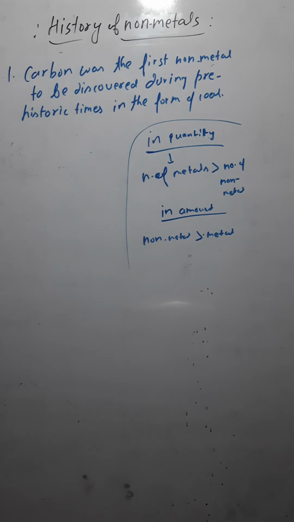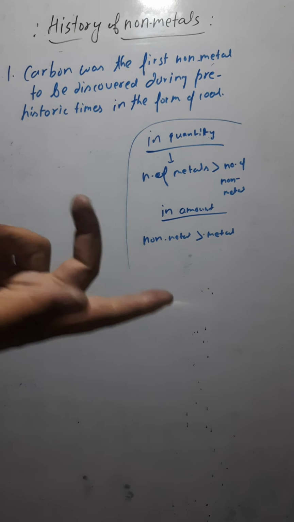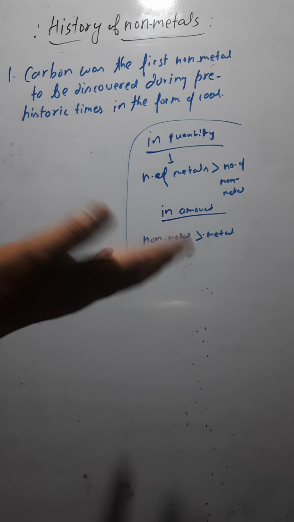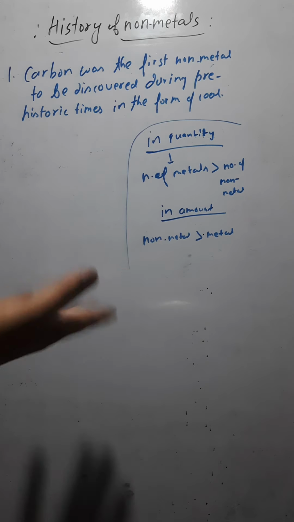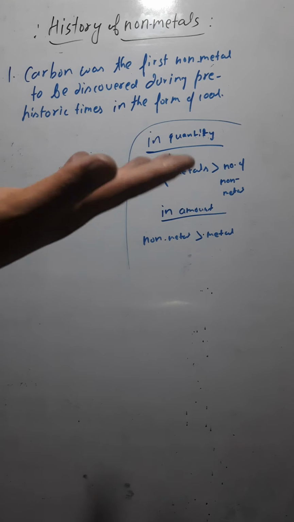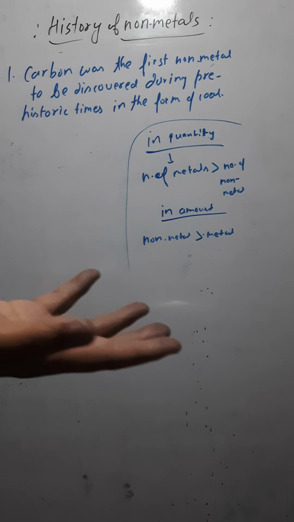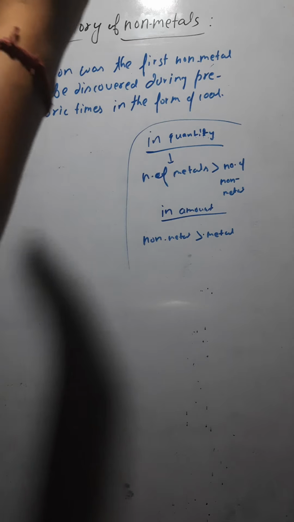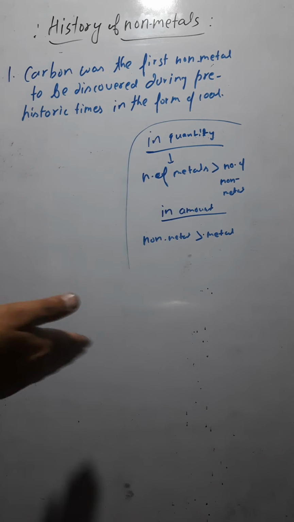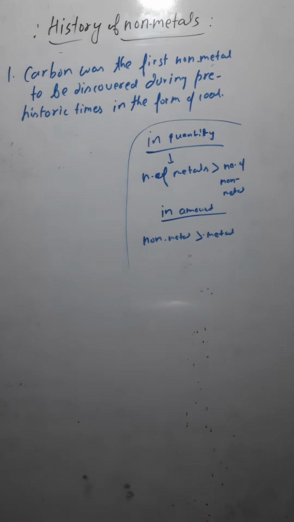Our earth is surrounded by 78% nitrogen, and nitrogen is a non-metal. Water has hydrogen and oxygen, which are non-metals, and most of you know how much water there is, three-fourths. So amount wise, non-metals are more, and quantity wise, metals are more.